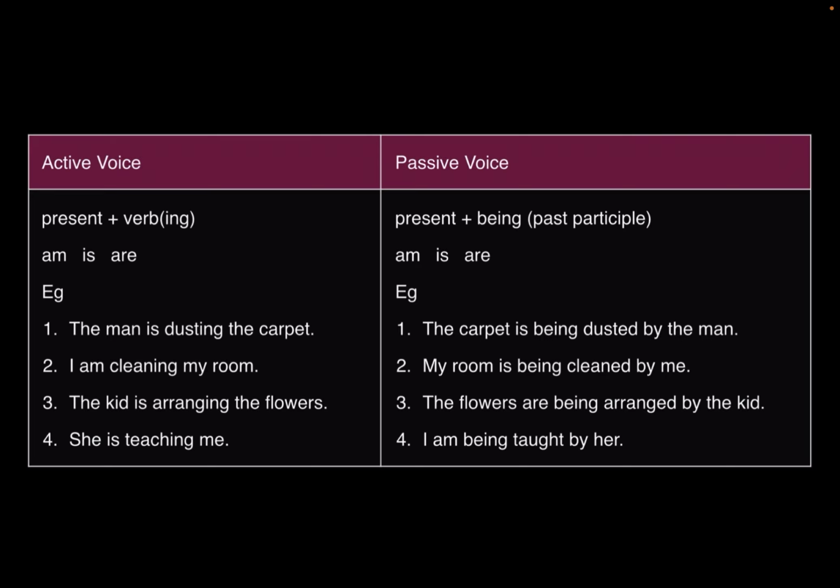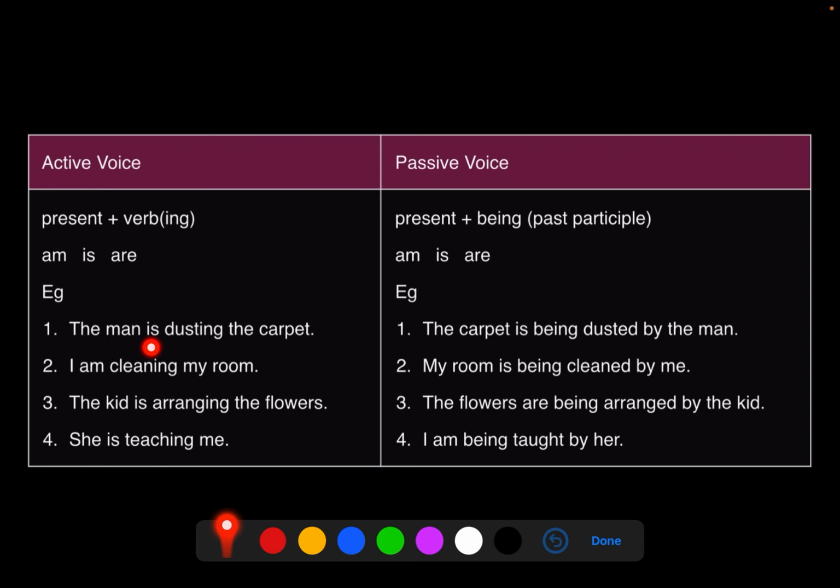And the very first one, this all is in the active voice. The man is dusting. Now see, these have to be the verbs for it to be present. You don't have to change the verb. In the passive also we need one of these along with the word being. The minute you have added being to the sentence, then it has become into the passive form. The man is dusting the carpet. This is the subject. This is the first verb, is dusting, and this is the object. So the object either can be a noun or a pronoun. The man is dusting the carpet will become the carpet is being dusted by the man.